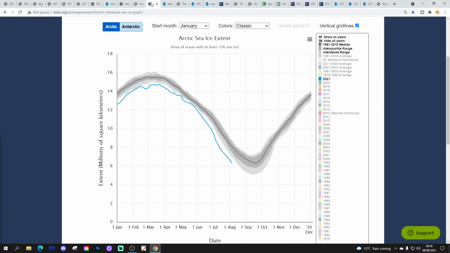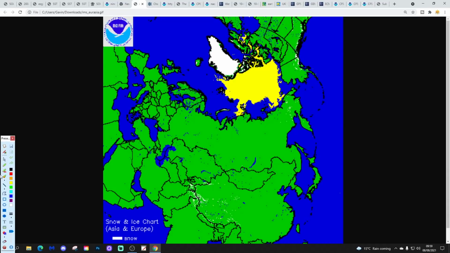So this is how things look in terms of Arctic sea ice. The yellow area here on this chart, by the way, is Arctic sea ice. So you can see there's a pretty big melt season going on. We're losing quite a lot of ice from there, and also around here, and also around there. So another pretty big melt season is taking place.